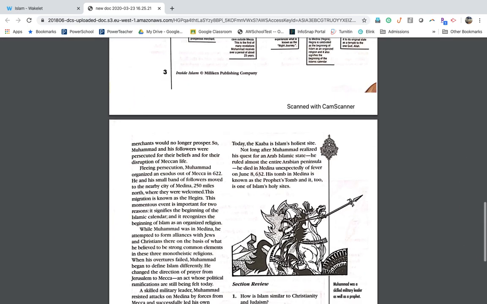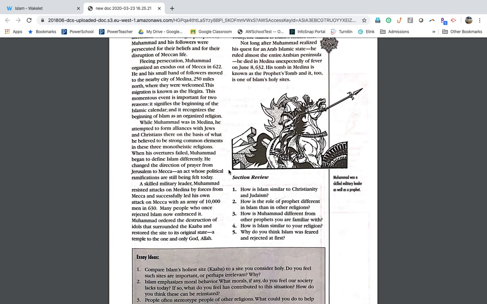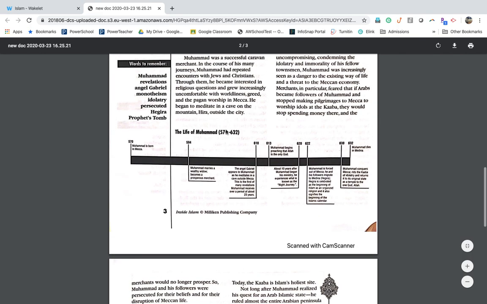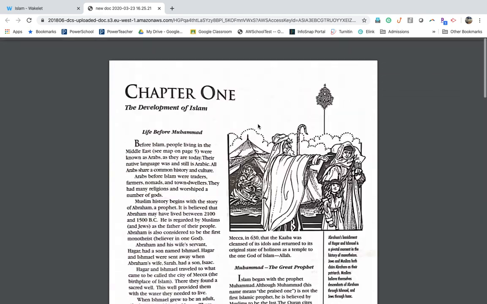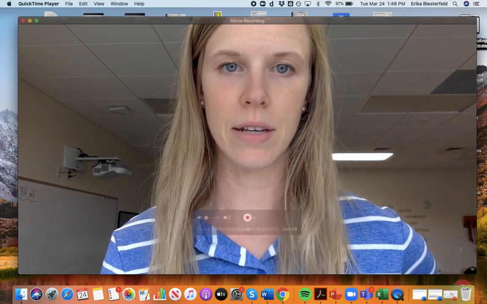If you're interested in reading more. Finally, your last few paragraphs will focus on Muhammad fleeing Mecca, going to the city of Medina, forming alliances or trying to form alliances with people, and then finally conquering the city of Mecca a little less than 10 years later with an army. So this is going to lead to basically the end of what we had talked about yesterday. This is just 3 pages of pretty easy reading, but if you have any questions, please, of course, let me know, especially if you are struggling to understand something as you read.